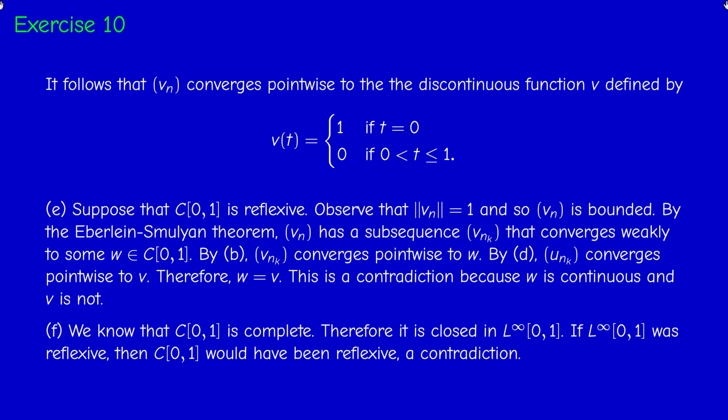If L infinity was reflexive, then C01, as a closed subspace, would have been reflexive. So L infinity is bigger than C01. If the small space is not reflexive, the bigger space is not reflexive. So this concludes exercise 10.